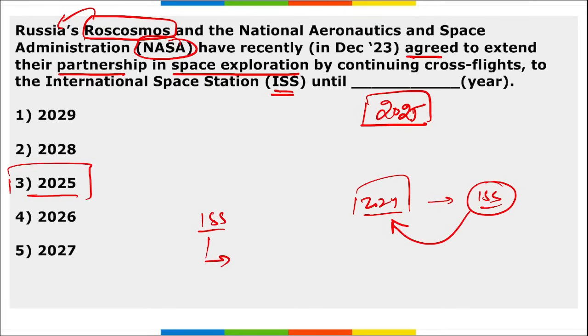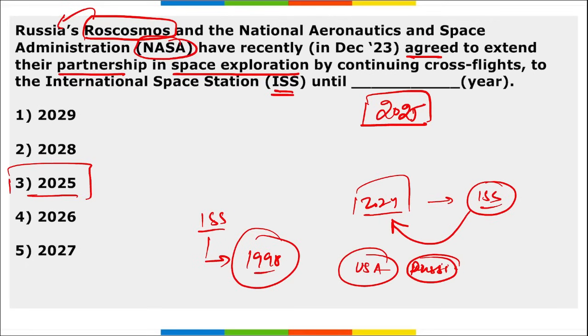The International Space Station was launched in 1998. At that time, the USA and Russia were pretty close because the Cold War was also over, and because of the space race, they came together and launched the International Space Station.